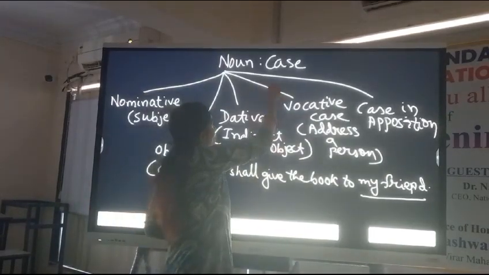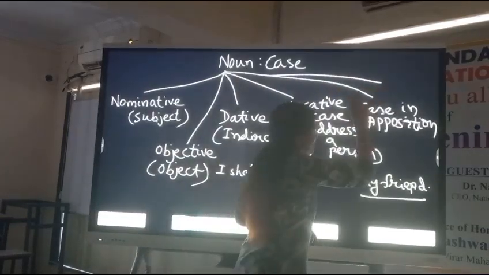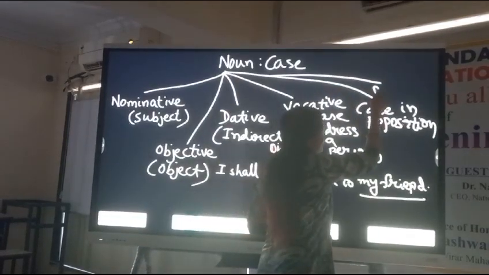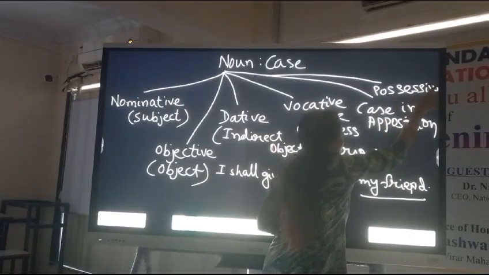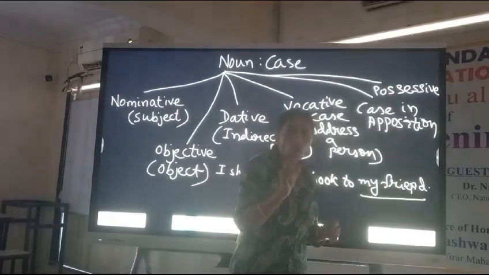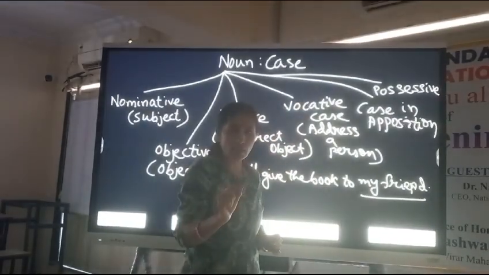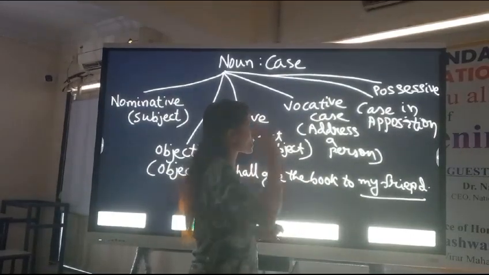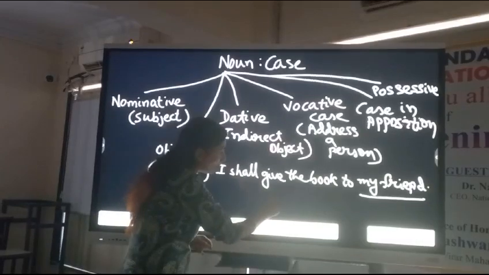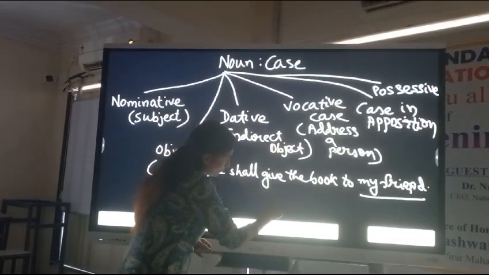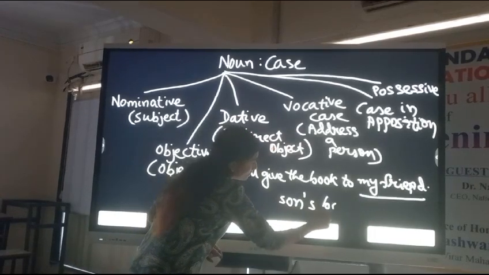Then the next one is possessive. I am not getting the place here, but still I will try to do it here. Possessive case. But always see that when you are writing the possession, you have to put S. I am giving an example here: son's book.